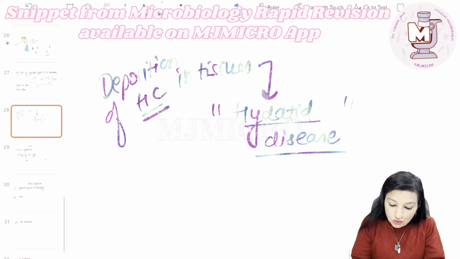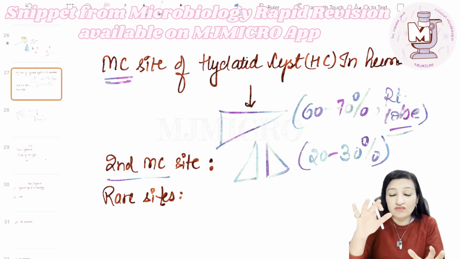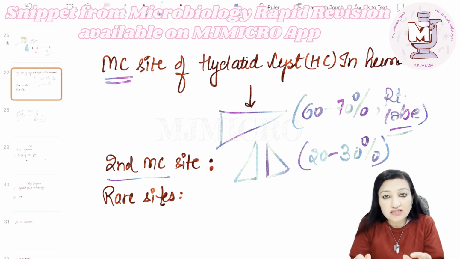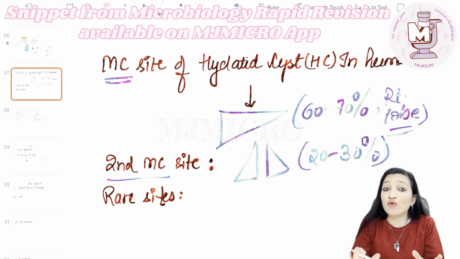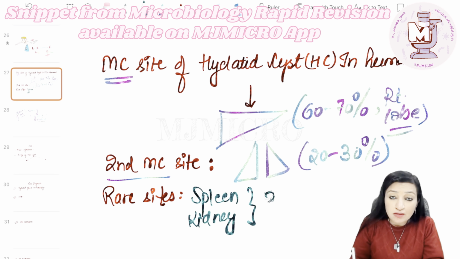All right. So the most common site of hydatid disease in humans is what? Liver. Second most common site are the lungs, comprising 20 to 30% of all cases of hydatid disease, and very rare sites include what? Spleen, kidney, both of which together comprise 3 to 5% of the cases.